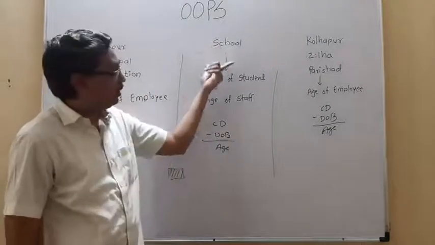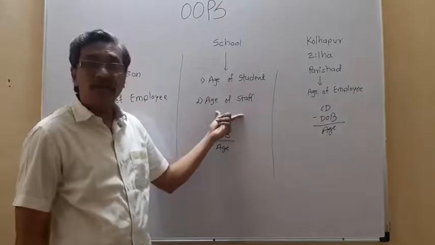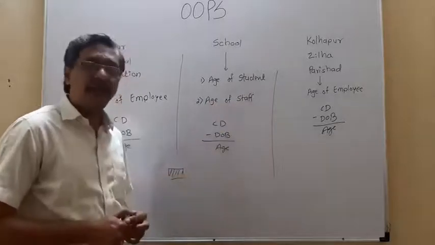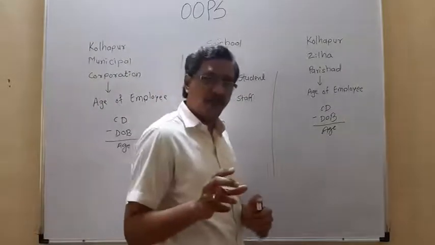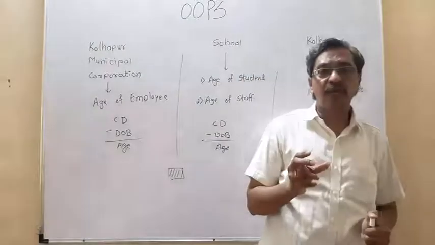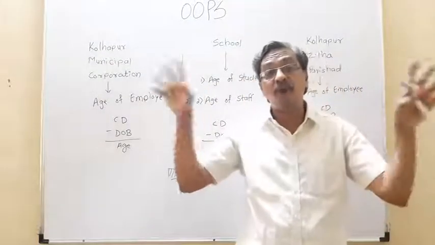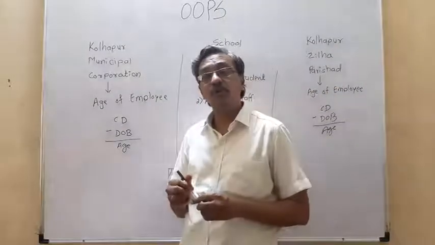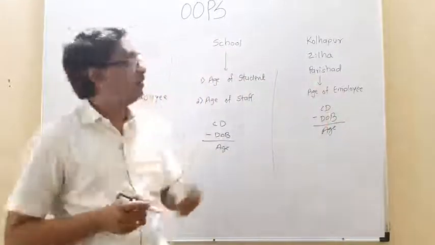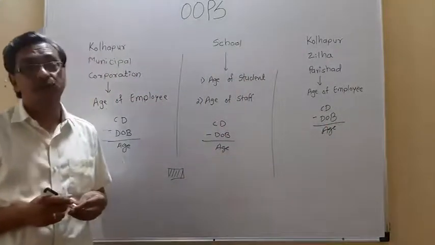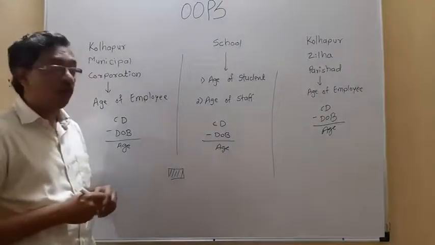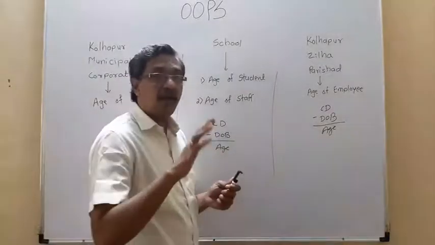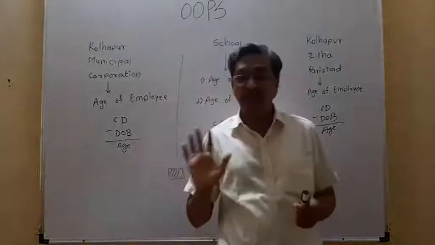In school, this method remains the same. It may be possible that in a single project, the same program you want to use again and again at different places, in different forms or different activities and all like that. So if a certain part of the program you want to use again and again in different projects, in that case this object-oriented programming concept comes into the picture. That we call a class. Object-oriented programming is nothing but creating classes and using those classes.